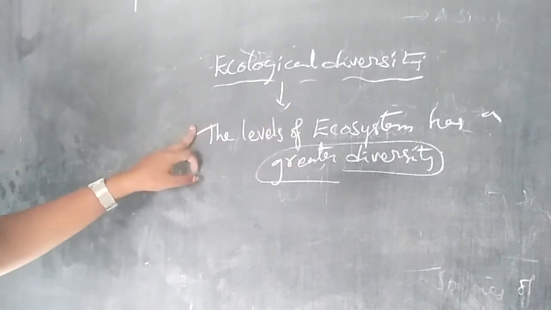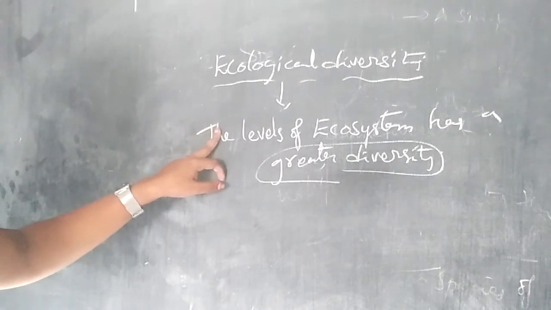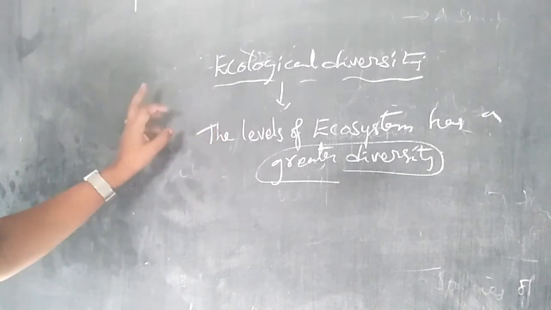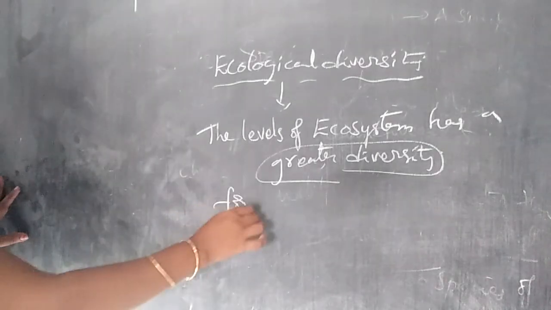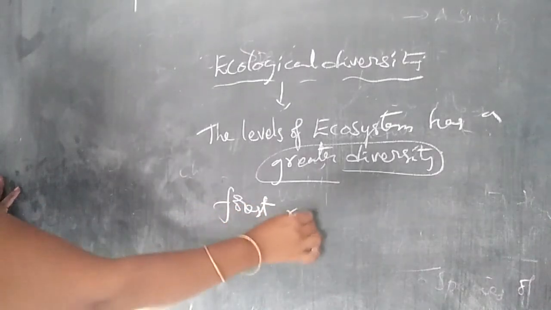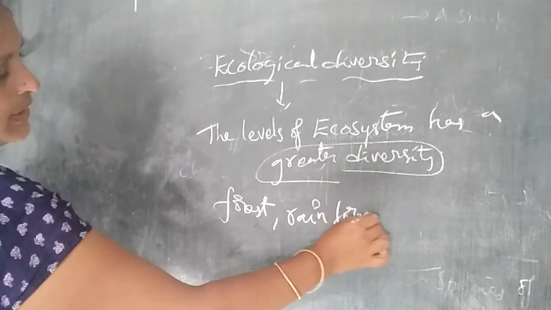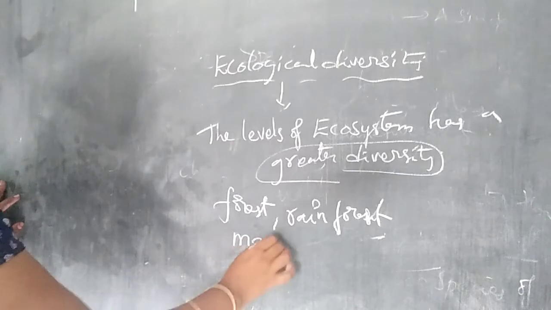An example is India, which has deserts, rainforests, mangroves, coral reefs, wetlands, estuaries and alpine meadows, giving it great ecosystem diversity.